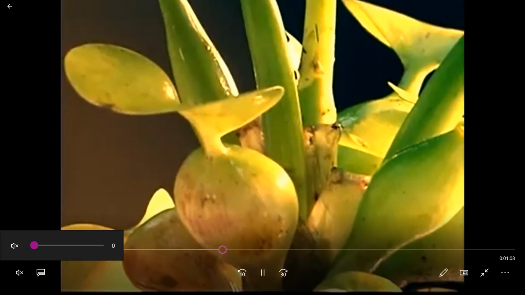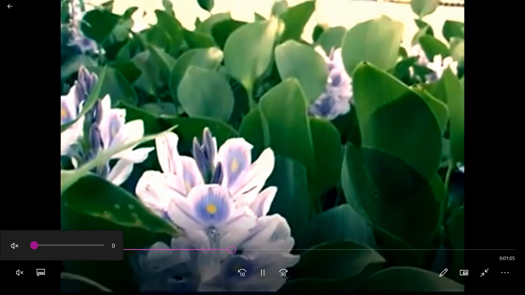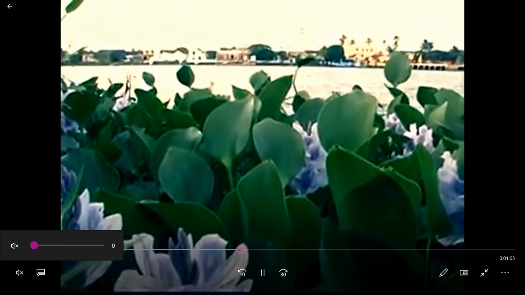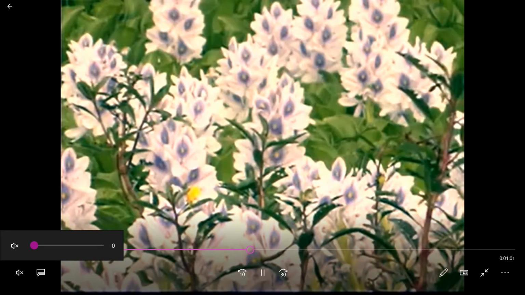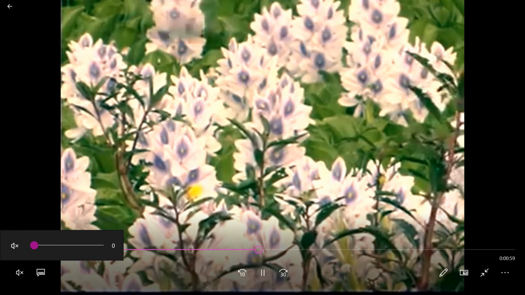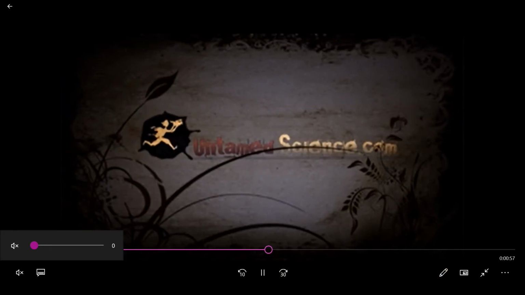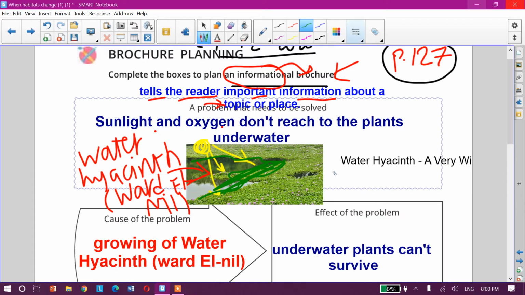Although it has beautiful, colorful flowers like this and buds. So this plant takes most amount of water and prevents sunlight from reaching the other plants underwater.